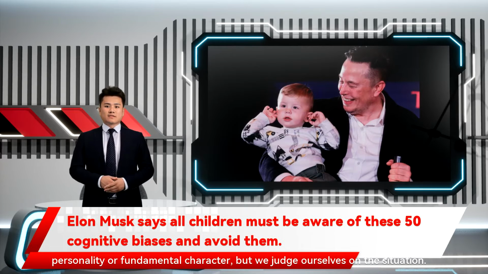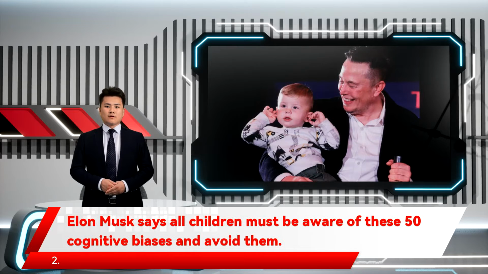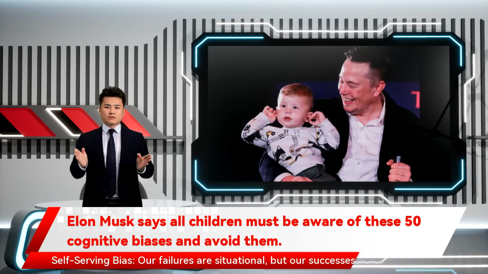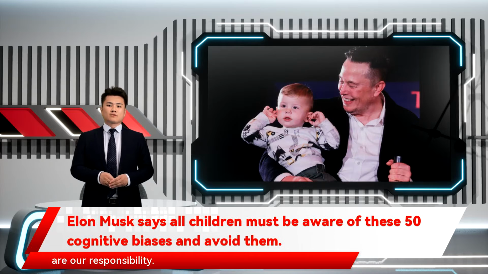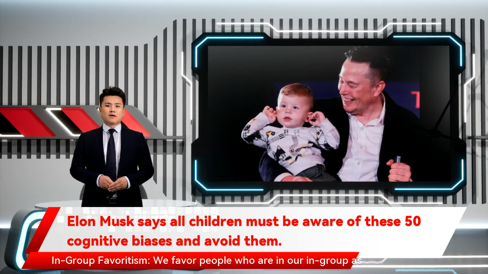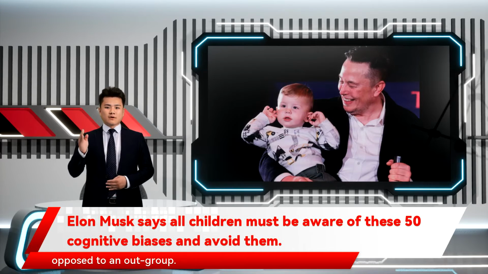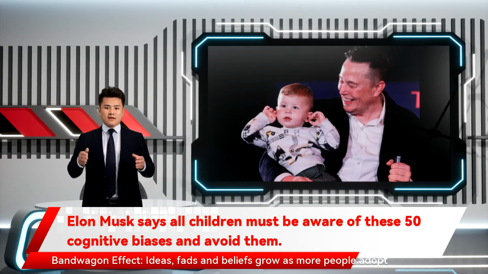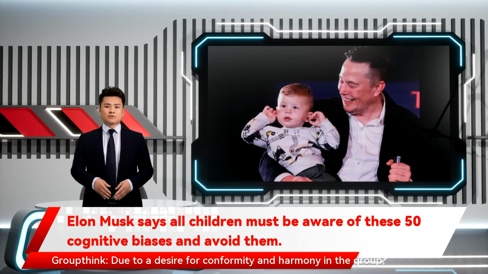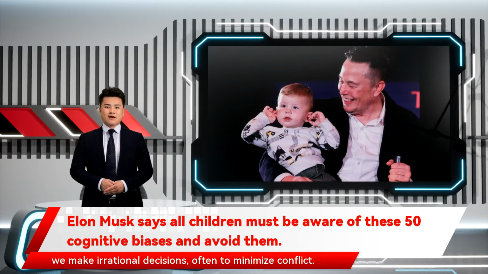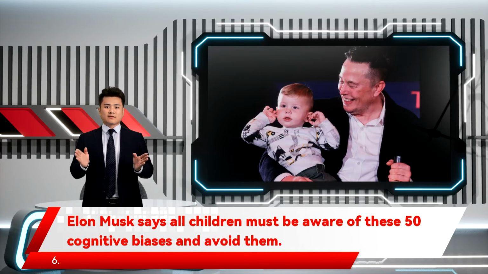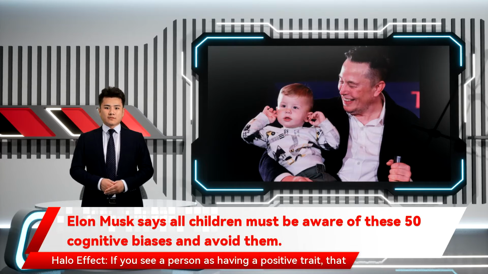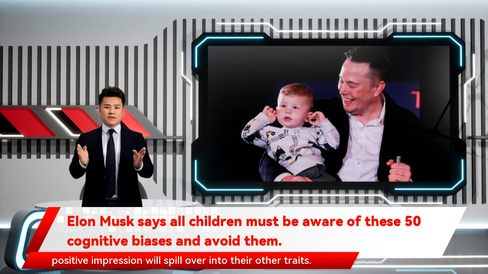We judge others on their personality or fundamental character, but we judge ourselves on the situation. 2. Self-serving bias. Our failures are situational, but our successes are our responsibility. 3. In-group favoritism. We favor people who are in our in-group as opposed to an out-group. 4. Bandwagon effect. Ideas, fads and beliefs grow as more people adopt them. 5. Groupthink. Due to a desire for conformity and harmony in the group, we make irrational decisions, often to minimize conflict.